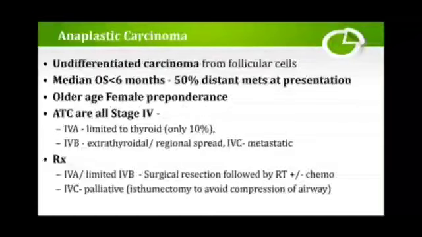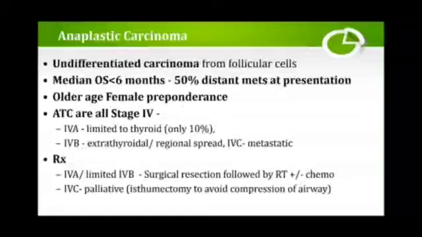What is this anaplastic carcinoma? Okay, apart from papillary and follicular, you can see the third one is the anaplastic carcinoma, which is an undifferentiated carcinoma from the follicular cells. Okay, median overall survival is less than 5 months, because by the time the patient presents, there is already metastasis. Okay, 50% have distant metastasis at presentation. Okay, older age, and there is a female preponderance.